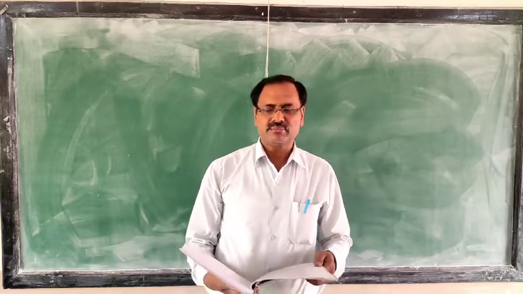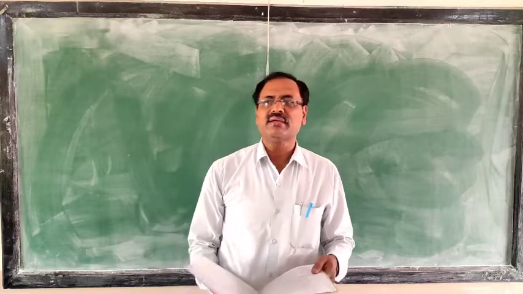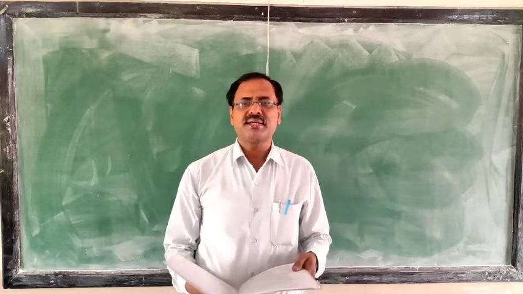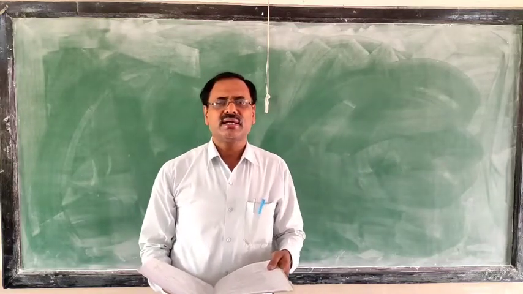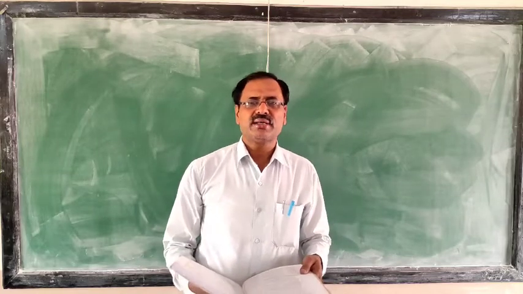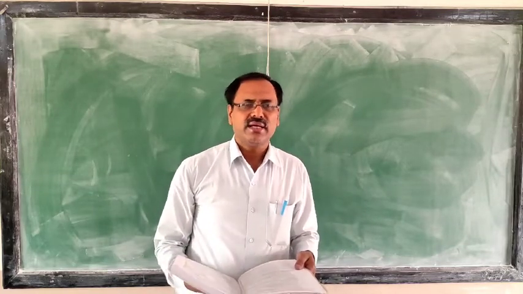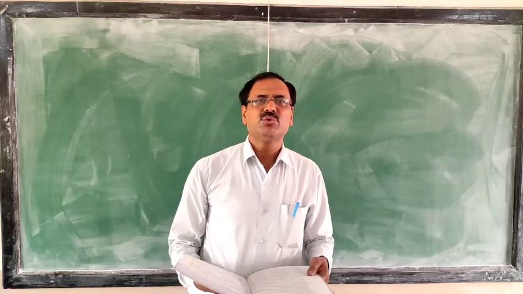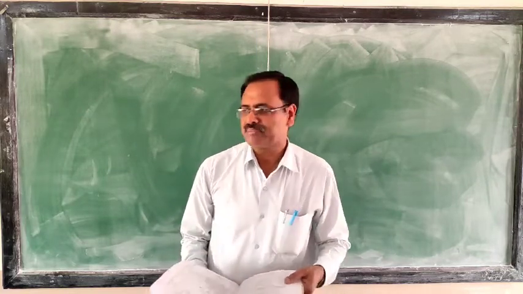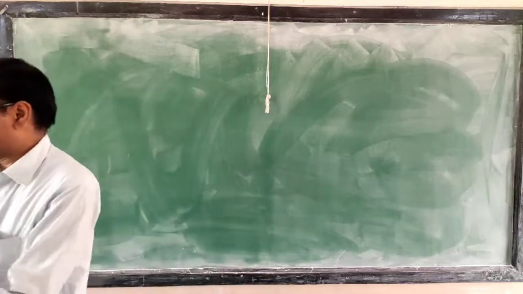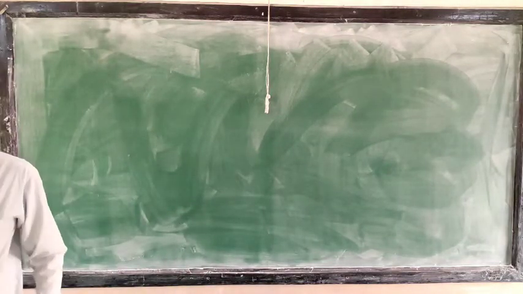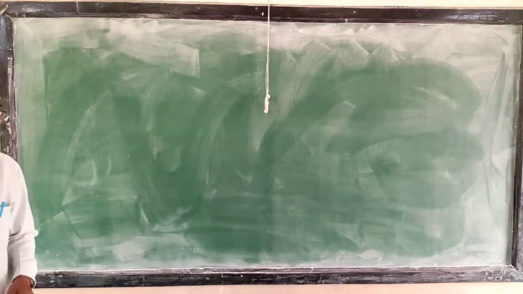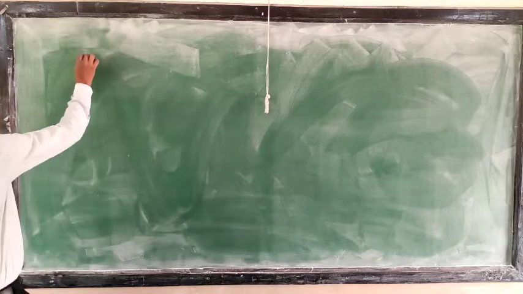Basically, in this topic you have completed half of the chapter, and this is the next half. In this next half you have to study the periodic properties and their variation, meaning how they vary when we move in a group and in a period. So first of all, we will discuss periodic properties. What are the periodic properties?